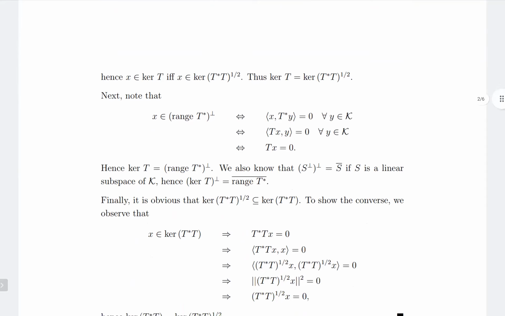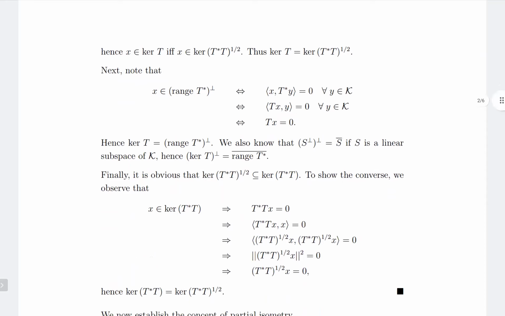And so kernel T is equal to range T star perp. And we know that if S is a subspace, then S perp, the whole perp, is equal to S closure. So kernel T perp is equal to range T star closure.